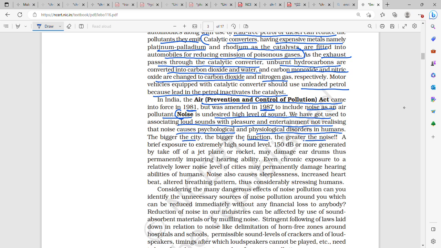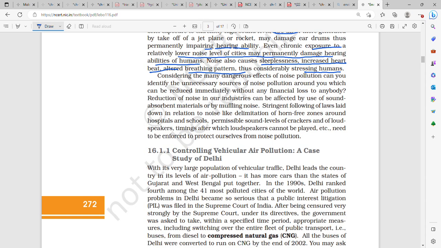A brief exposure to an extremely high sound level, 150 decibels or more, generated by the takeoff of a jet plane or rocket, may damage eardrums, thus permanently impairing hearing ability. Even chronic exposure to the relatively lower noise level of cities may permanently damage the hearing ability of humans. Noise can also cause sleeplessness, increased heartbeat, and altered breathing pattern, thus considerably stressing humans. Considering the many dangerous effects of noise pollution, can you identify unnecessary sources of noise pollution?